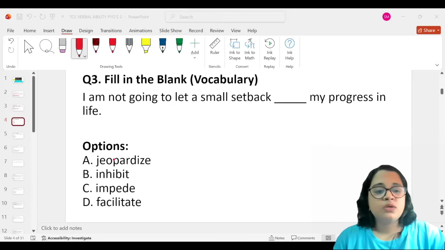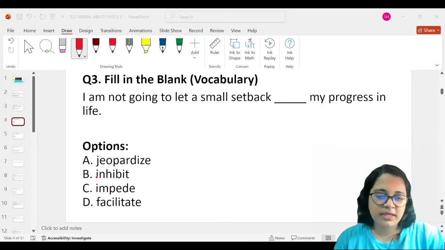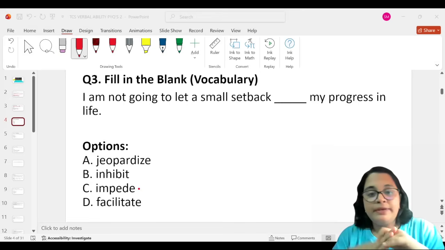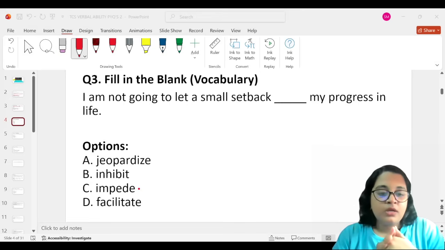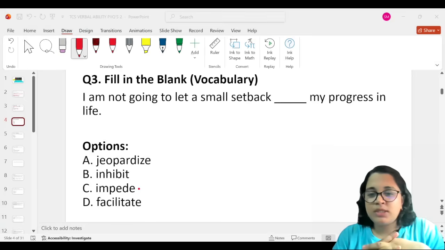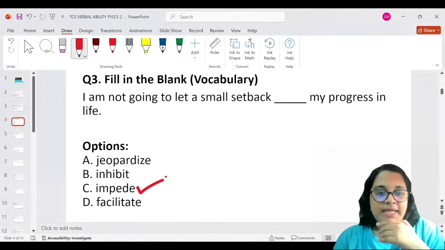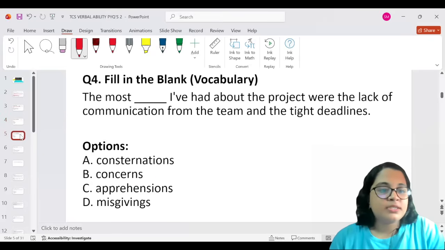All right. So it's not jeopardize. The meaning is risk. Okay, it's not jeopardize, and it's not facilitate as well. It could be inhibit or impede, but I think impede would be the most correct because the meaning of impede is to hinder or slow down. Okay. So yes, I'm not gonna let a small setback impede my progress in life. Yes, it is impede. So let us choose option C as the correct answer. Let's go to the fourth question.